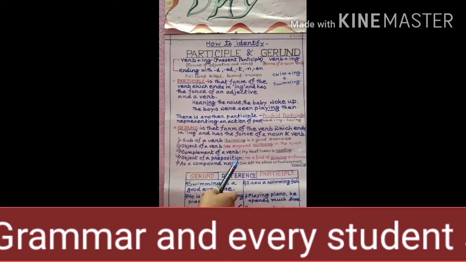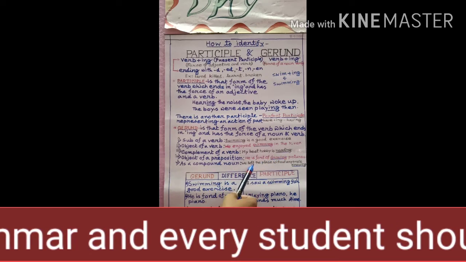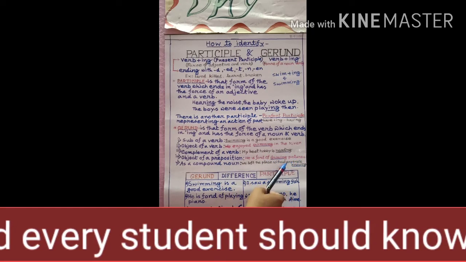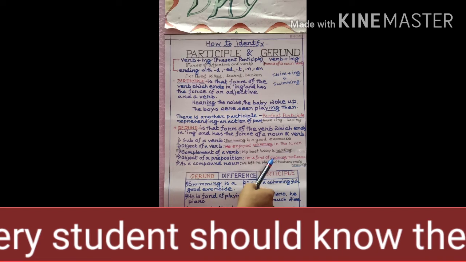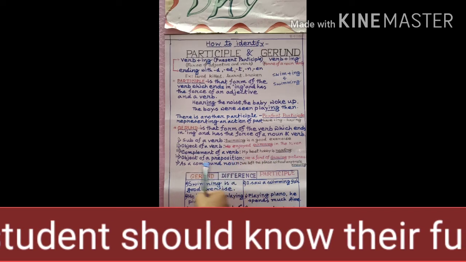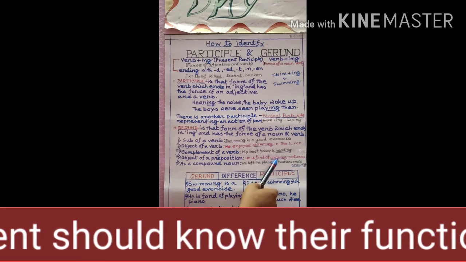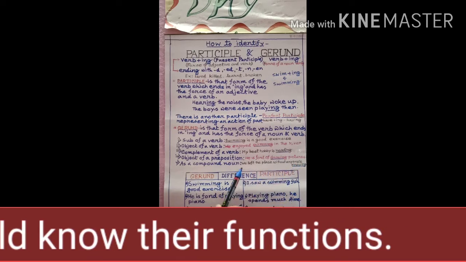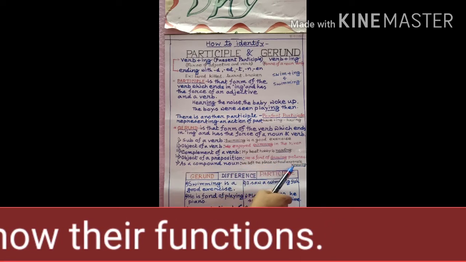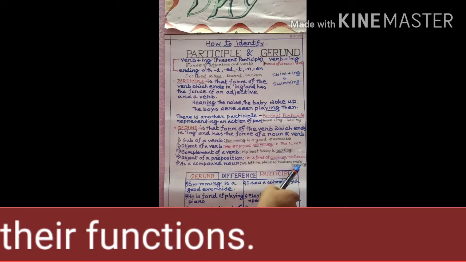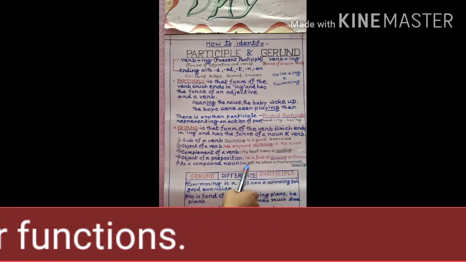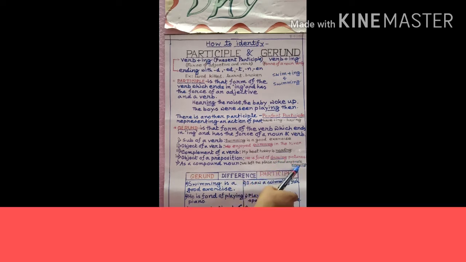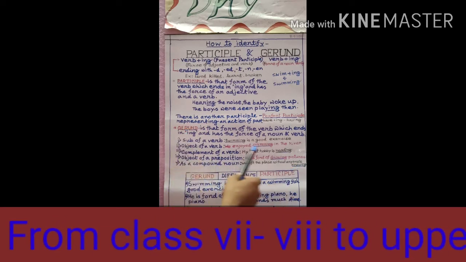An object of a preposition: he is fond of drawing pictures. What is he fond of? He is fond of drawing pictures. Here the object of the preposition of is drawing. As a compound noun: we left the place without anyone's knowledge. That means knowledge or knowing. We left the place without anyone's knowing. Here knowing, know plus ing, is also gerund, and it has the force of a noun.